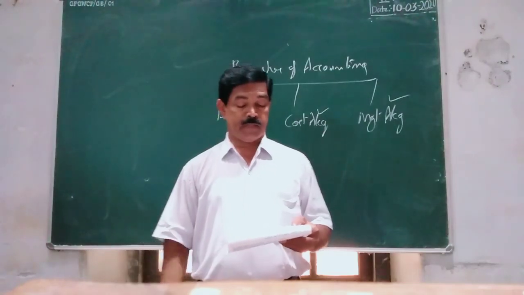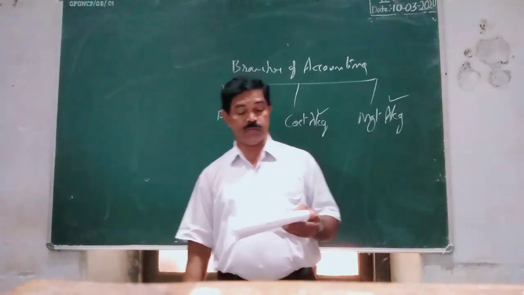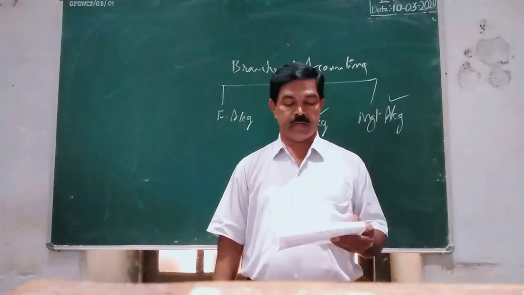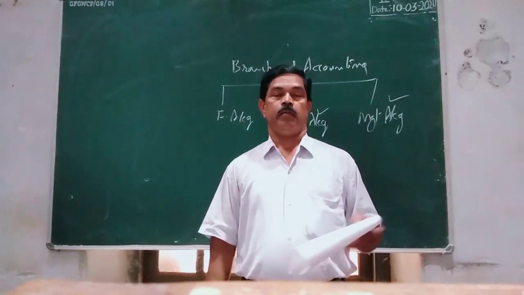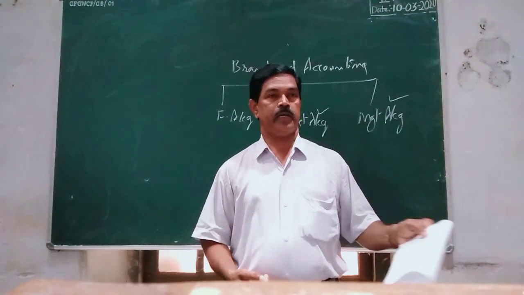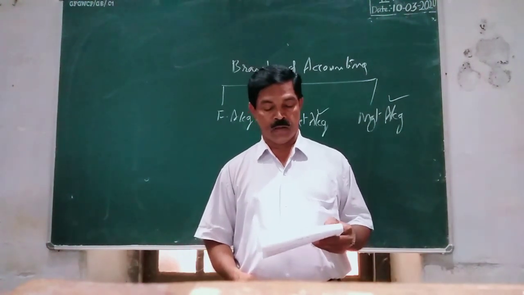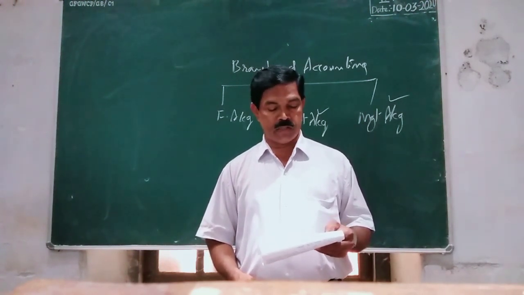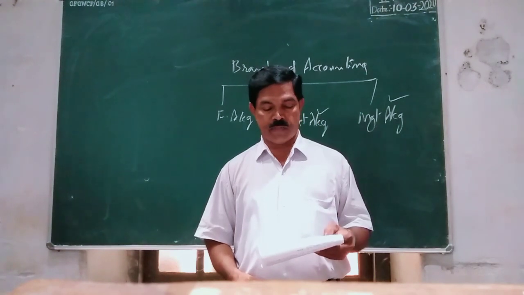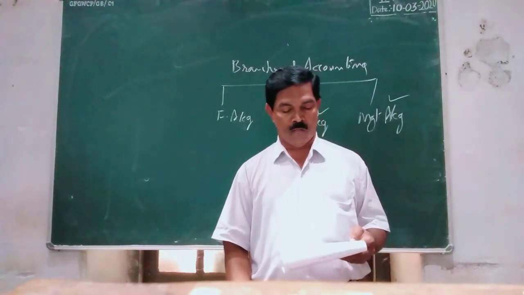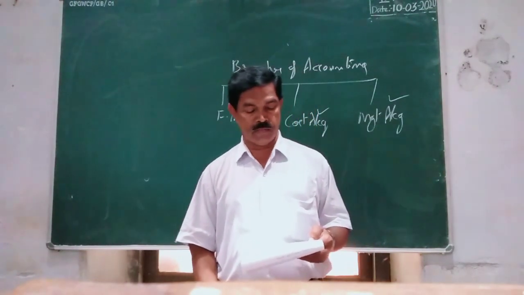Then another limitation of financial accounting is that there is no future prediction. Future prediction or estimates cannot be made under financial accounting. It is based on historical cost and provides no scope for analyzing what shall be the expected performance of the business.